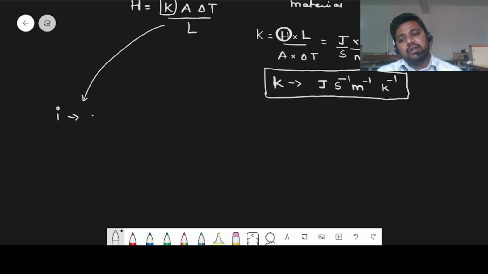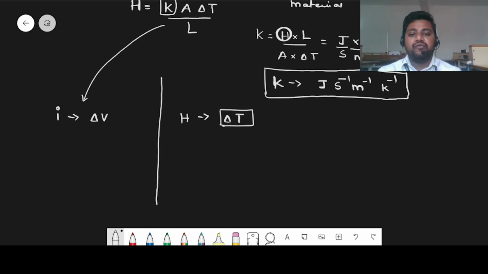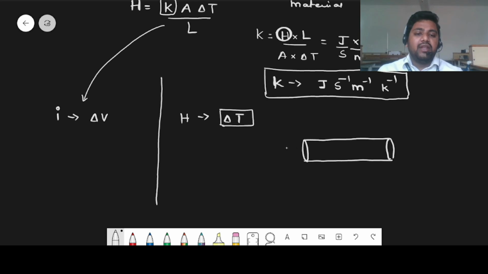It is the potential difference, delta V. In the same way, the reason for the heat current H to flow is delta T. If there is no change in temperature, no heat current will flow in a steady state. Understand the steady state: let's say at this point the temperature is T1, at this point T2, at this point T3, and at this point T4, along the length.